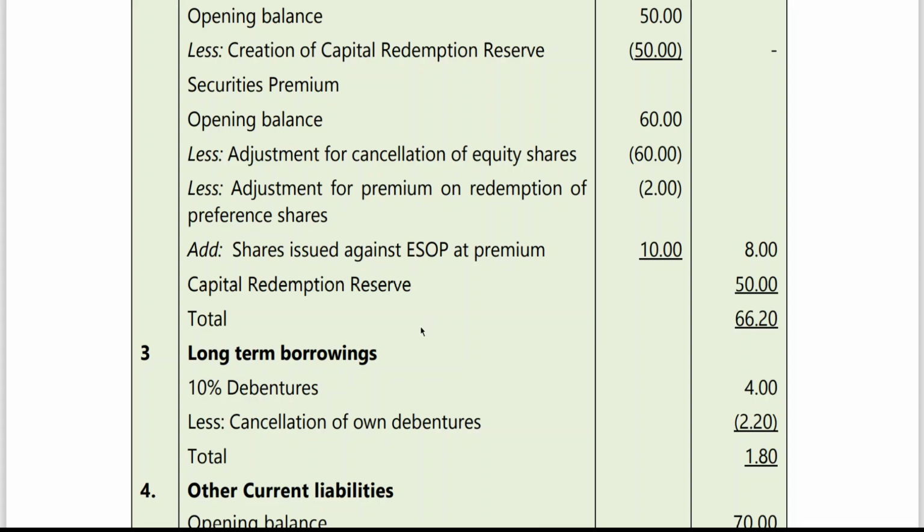So in the buyback concept, we also got the employee stock option plan. Clear to all of you? In buyback we got the employee stock option plan.